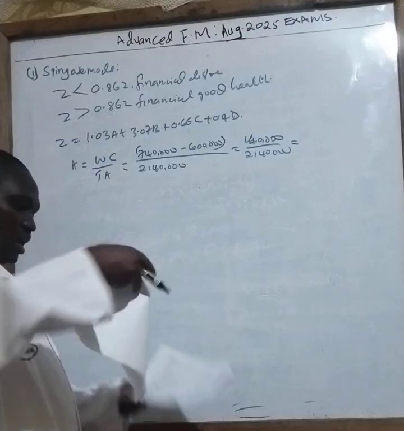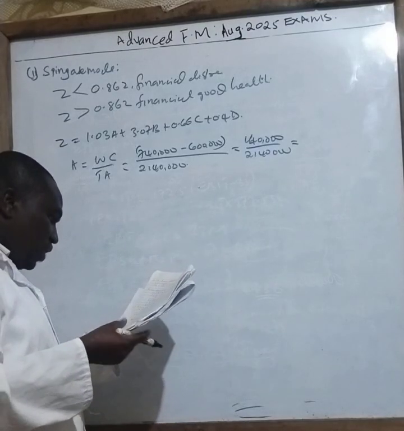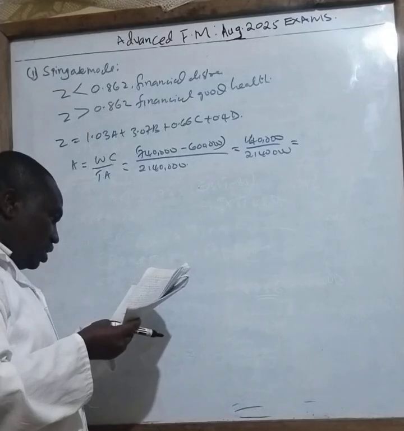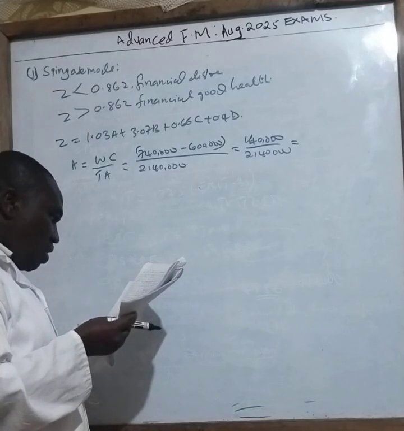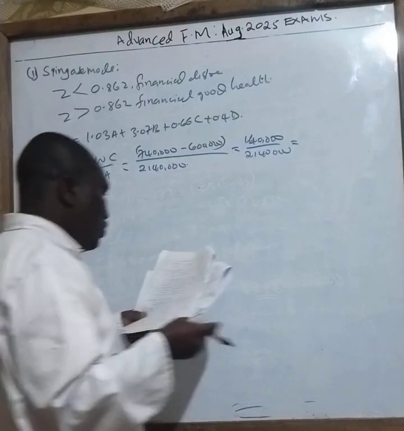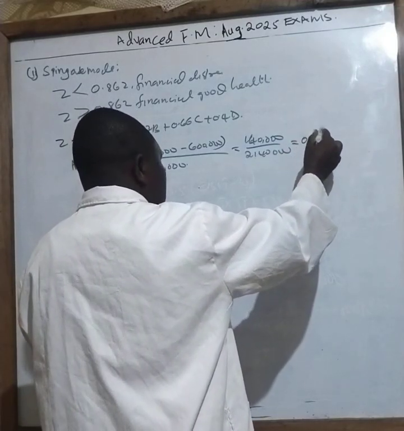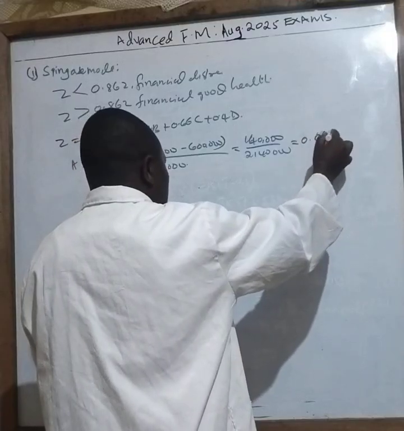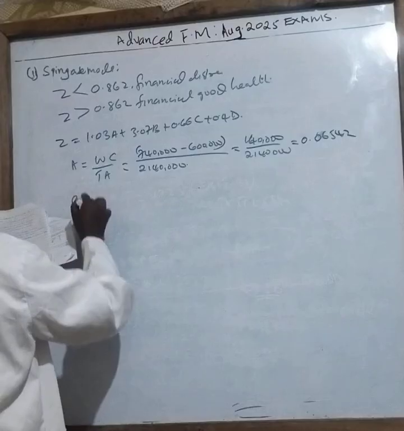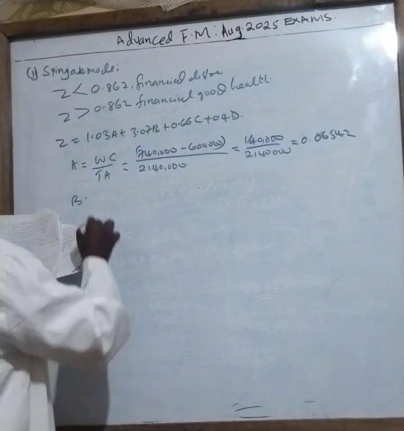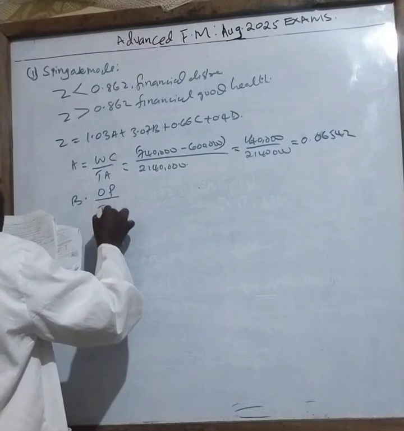What is the value for A, class? The value for A is 0.06542. B, you have been told, is operating profit over total assets.